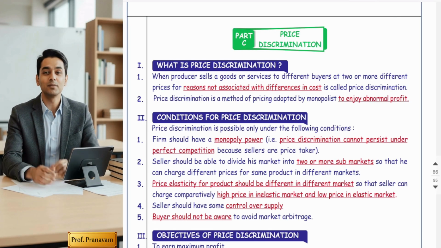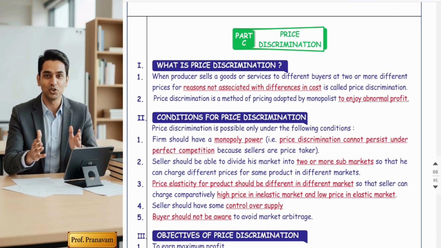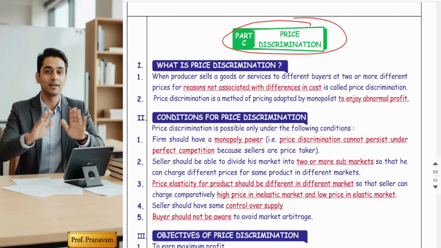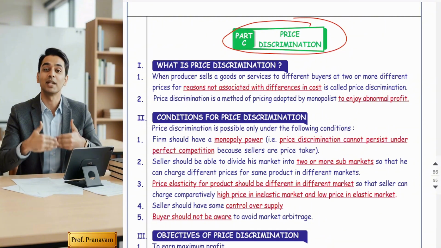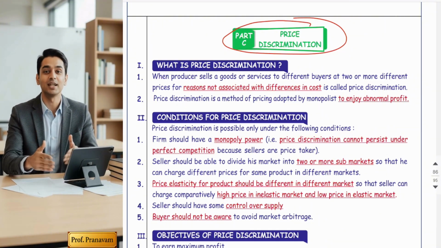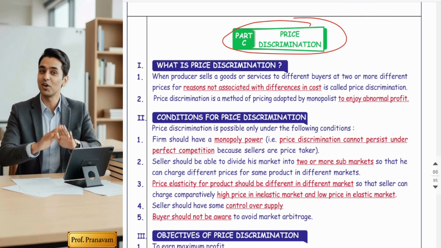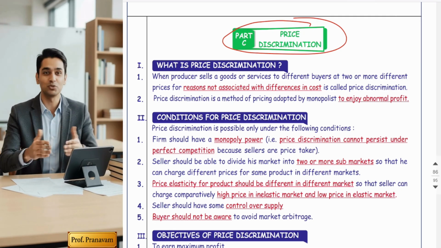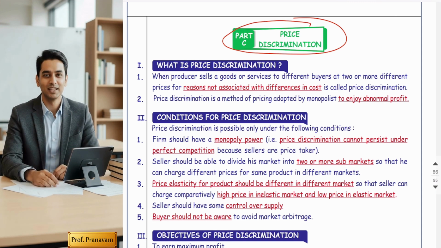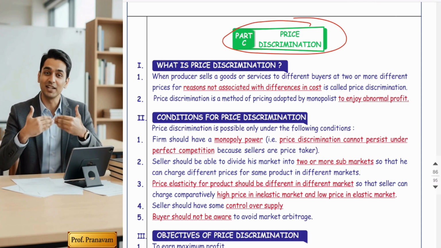topics. So let's start with the interesting topic, part C, price discrimination. Friends, this concept is very interesting because it is one of the methods through which sellers or businessmen can increase their profit levels. How come? Let's start and understand it.